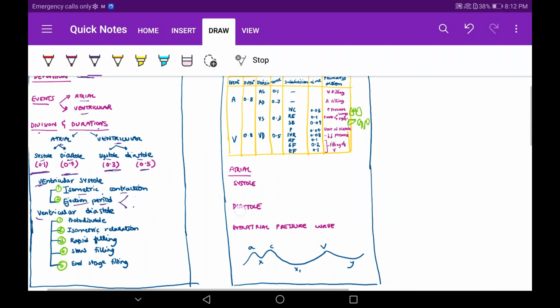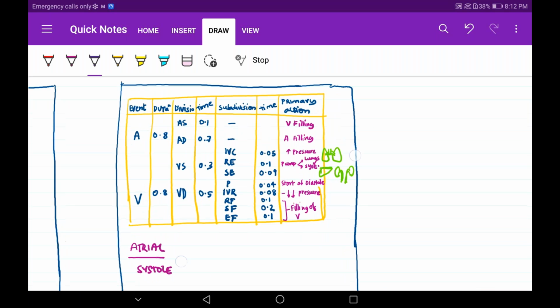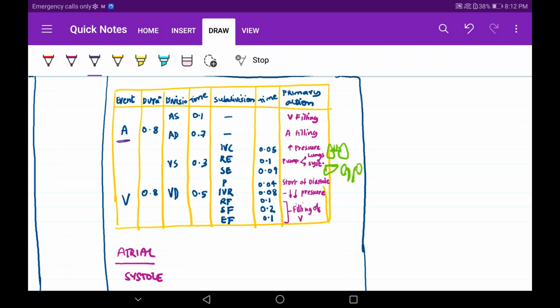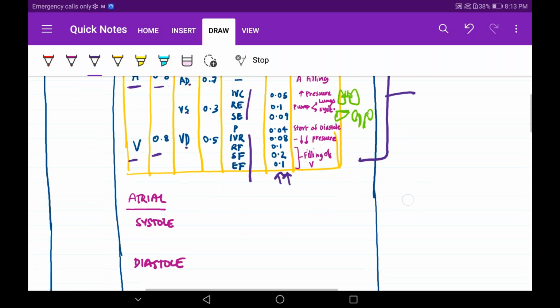Next, you have to put this in tabular form. They will get very impressed. 0.8 seconds, atrial systole, diastole, ventricular systole, diastole. If you do not want to write this section of the table, it's okay. It's not necessary to memorize each and every phase's time duration, but just mention the subdivisions. Mention the primary actions. What is happening? I will not go into the details of primary actions because I've explained clearly. If you have any doubts, you can ask me in the DM.